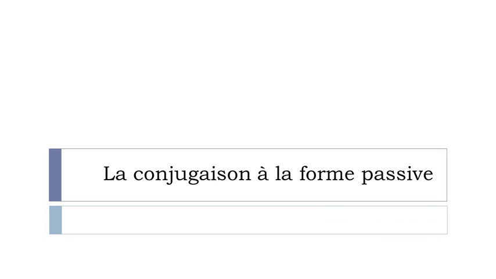And in this lesson we'll see together la conjugaison à la forme passive. So we saw la forme passive in the previous video lesson, so I definitely advise you to watch it if you didn't do it. And then in this lesson we'll take a few examples, or at least two examples, two verbs, and then we'll see how they go, okay?